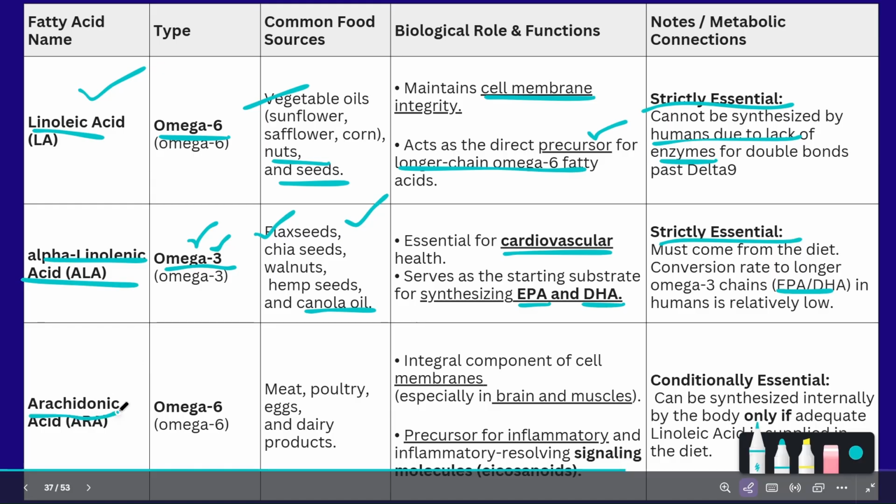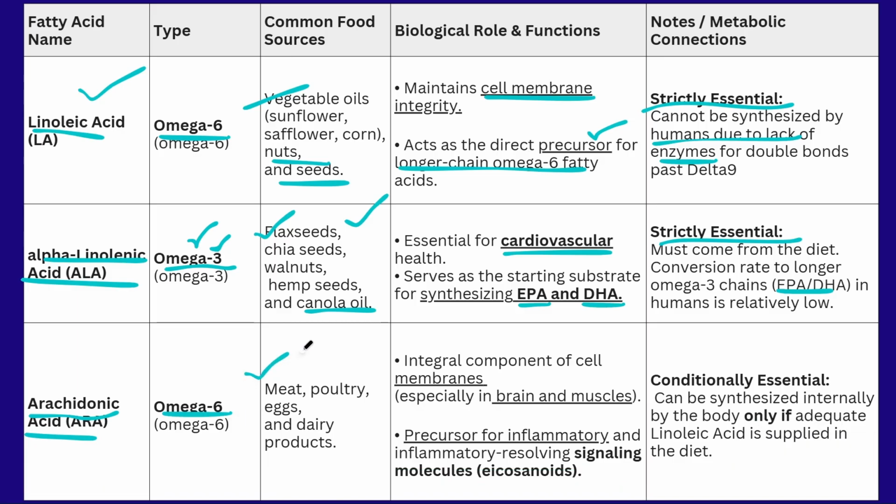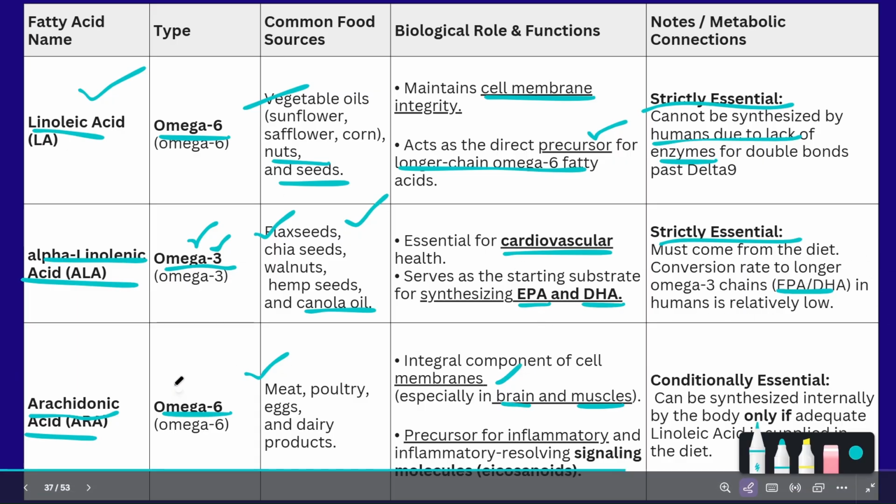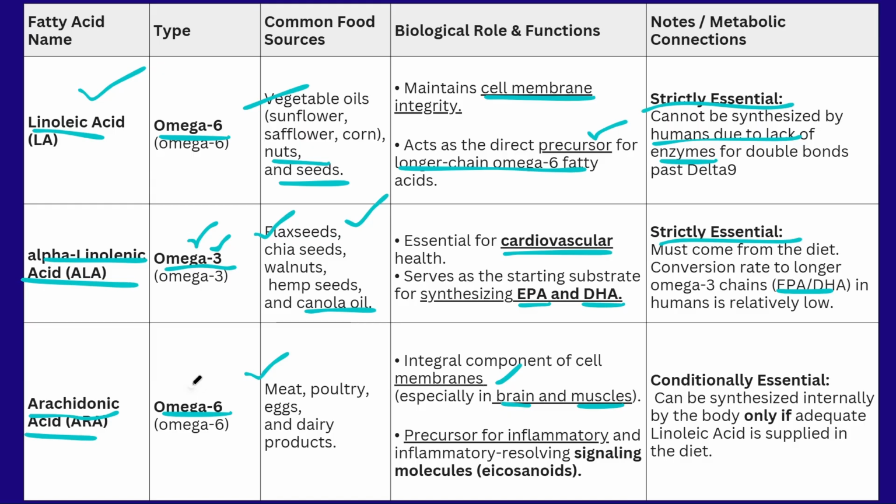Next one is arachidonic acid. It is an example of omega 6. Most of the dairy products and also the non-veg items contain this arachidonic acid. It is helpful for maintaining the brain and muscle cell membranes, where it acts as an integral component. Along with that, we have to remember that omega 6 fatty acid helps to produce the inflammatory response in the body.